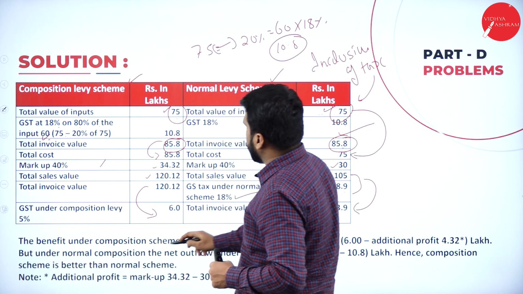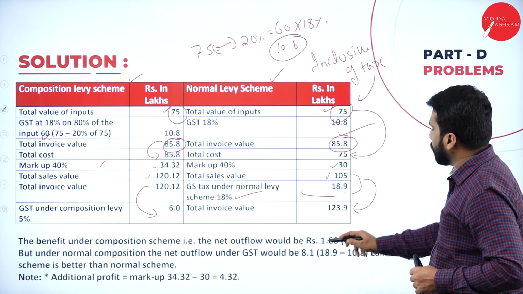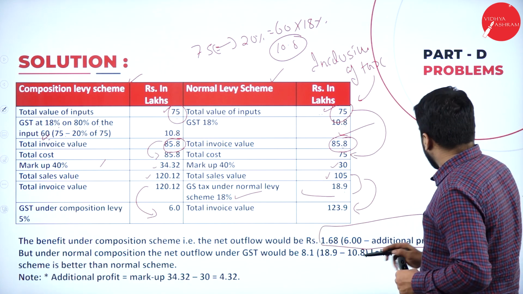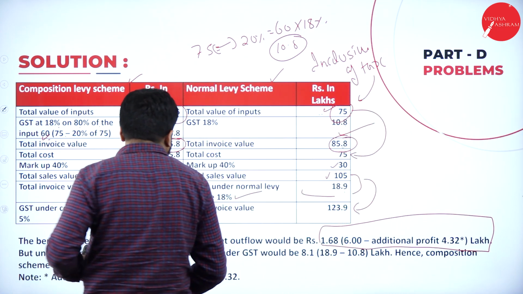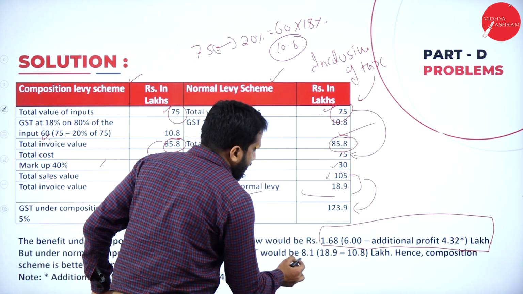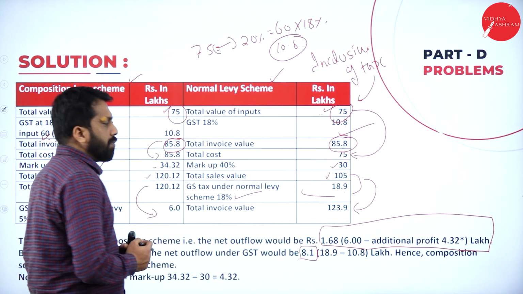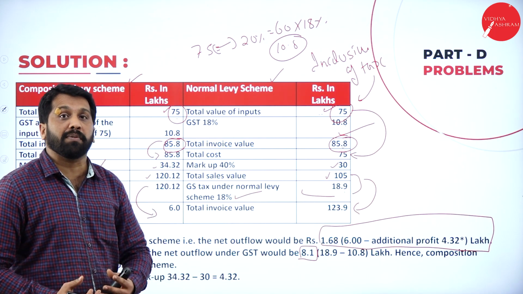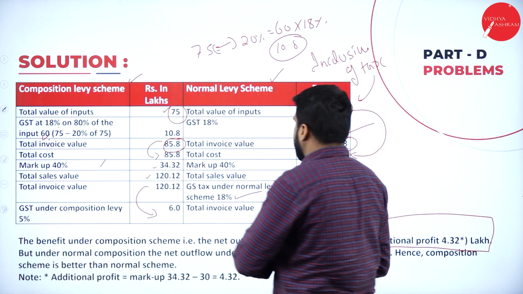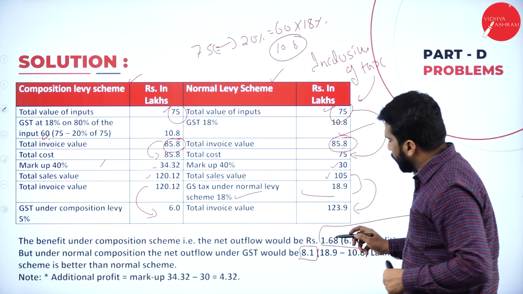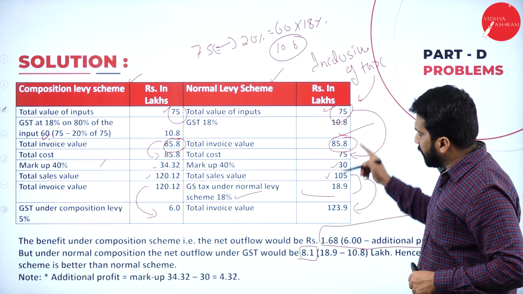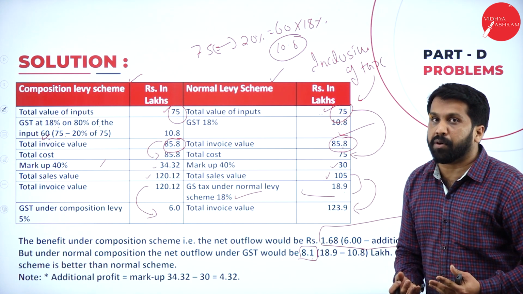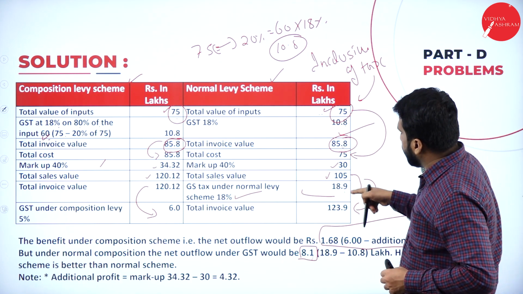The benefit under the composition scheme, that is the net outflow, would be 1.68 lakh. And under the normal scheme, the net outflow is 8.1. Under normal, it is 8.1. Under the composition scheme, 1.68. Which is better? Your composition scheme itself is better, because under the composition scheme your cost is 1.68, but under the normal scheme your cost is 8.1. How to find out 8.1? I'll show you. How much is it?